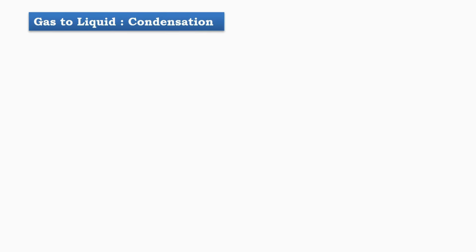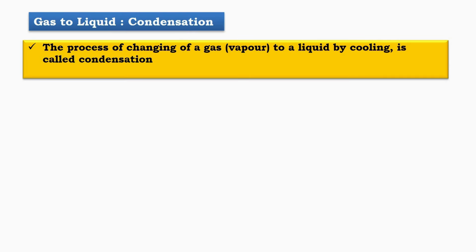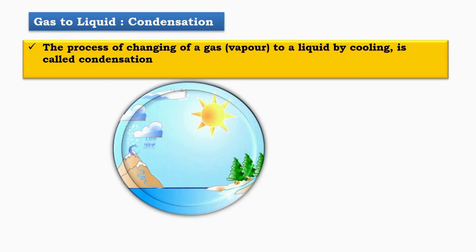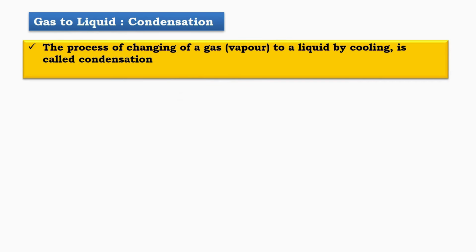Change of gas into liquid. Let us understand the process of condensation. Condensation is the process in which a gas or vapor changes into a liquid by cooling. In simple words, when a gas loses heat, it turns back into a liquid. You can see steam changing into water. This shows that condensation is the reverse of boiling.